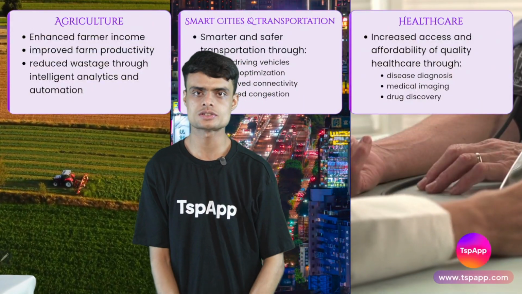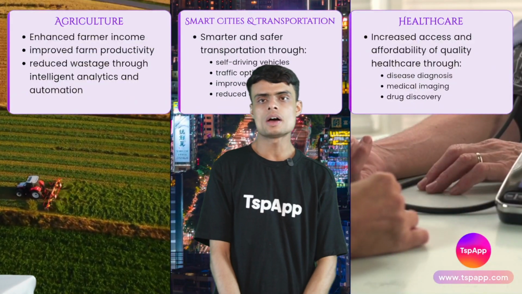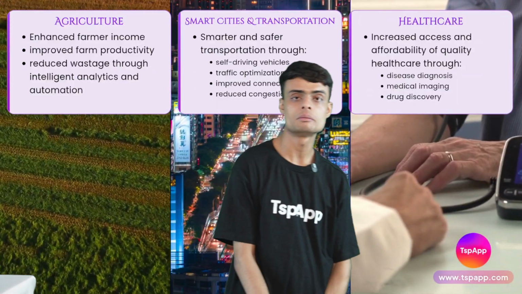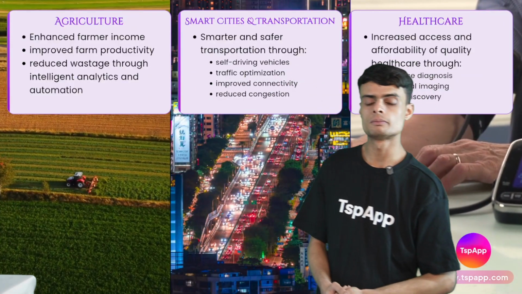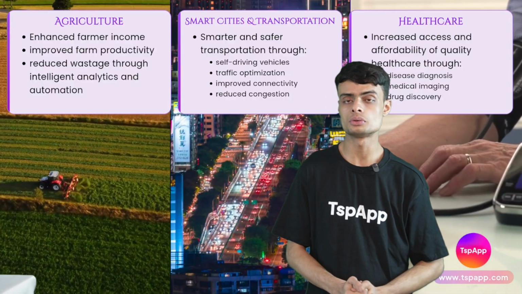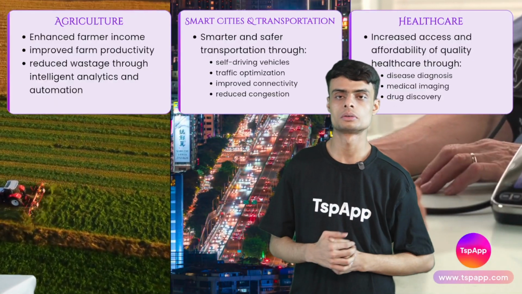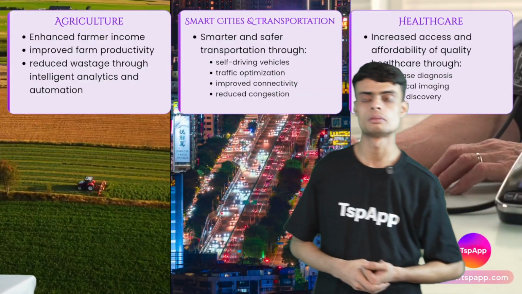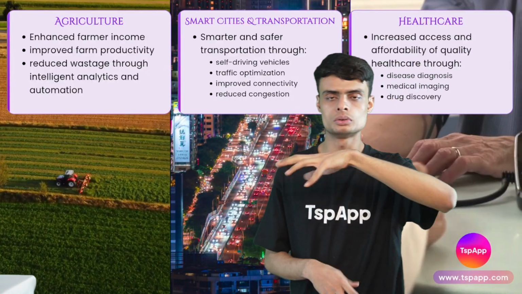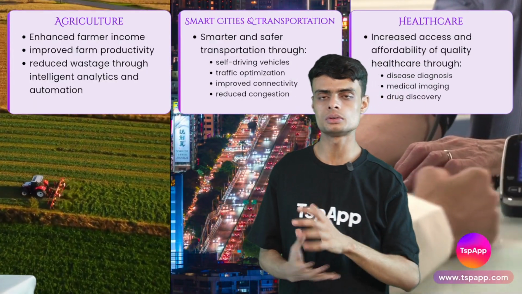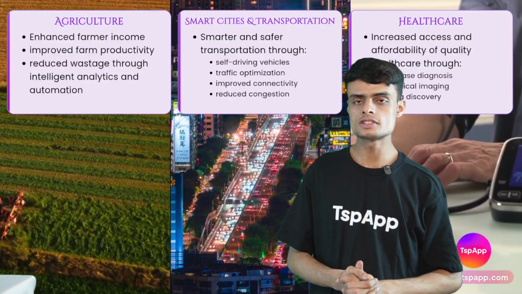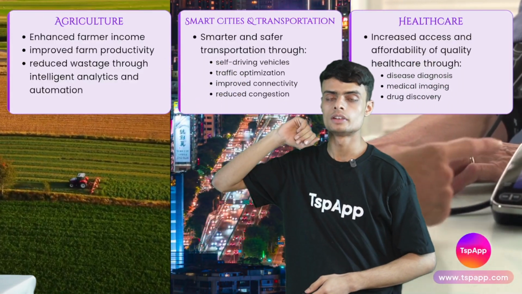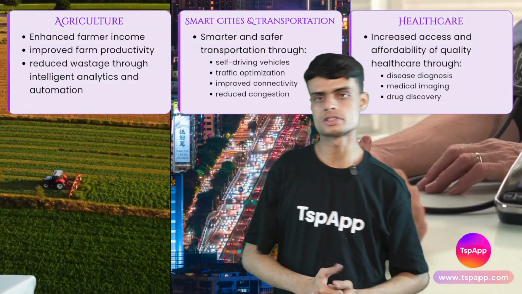We have agriculture first of all. If you have read the class 9th AI book, you might have discovered this: farmers are using an app to find the quality of their crop. They are able to detect the various pests before the pest could spread all over the crop. They are able to control the pest. So this is how AI is helping in agriculture. It is helping in increasing the income, the productivity, and reducing the wastage.